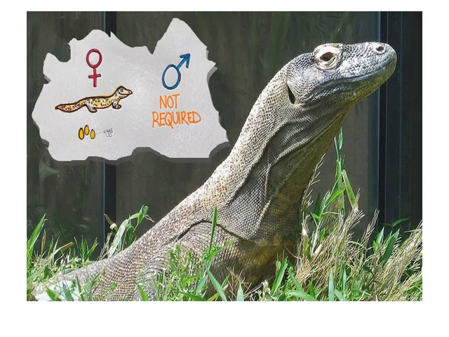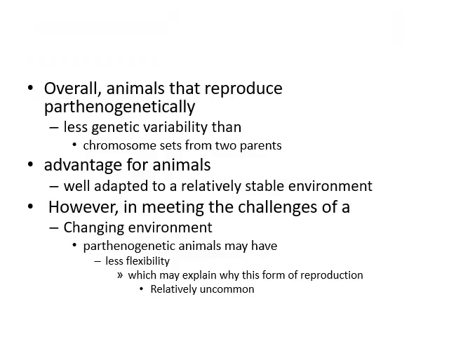In the lizards, overall, animals that reproduce parthenogenetically have less genetic diversity than those with chromosome sets from two parents. Advantages for animals: they are well adapted to a relatively stable environment. However, in meeting the challenges of a changing environment, parthenogenetic animals may have less flexibility, which may explain why this form of reproduction is relatively uncommon.